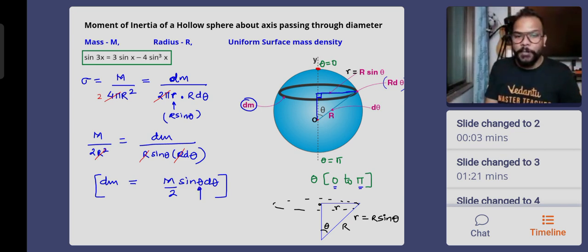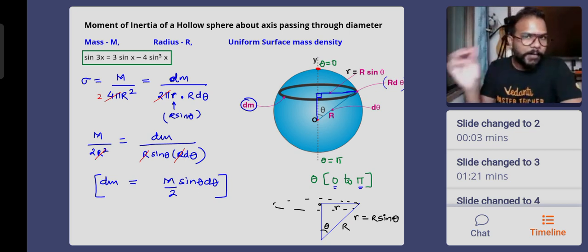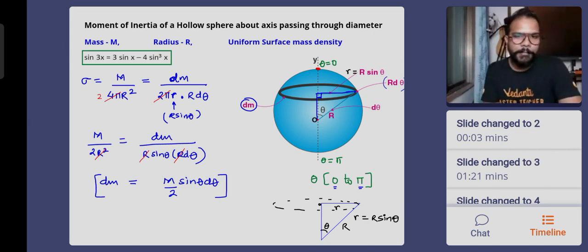Put the value of theta as 0. If you put the value of theta as 0, you get the mass of the ring also as 0. You talk about the equator, the angle becomes 90 degrees. You put the value of the angle as 90 degrees, M by 2 d theta becomes the mass of that ring. Different values of theta give you different ring masses. Okay. If you're understanding this, you will love the beauty of integration, how beautiful it makes things.